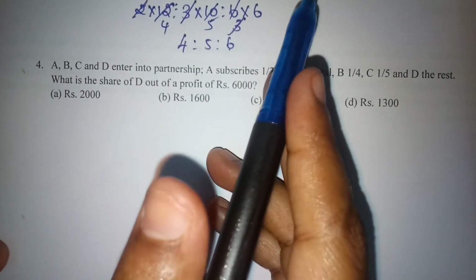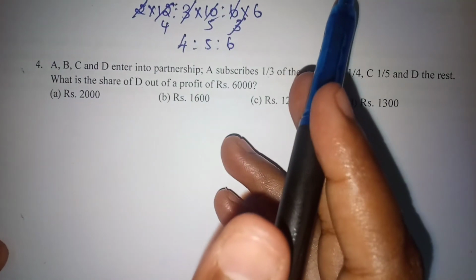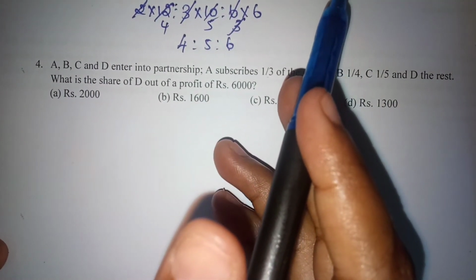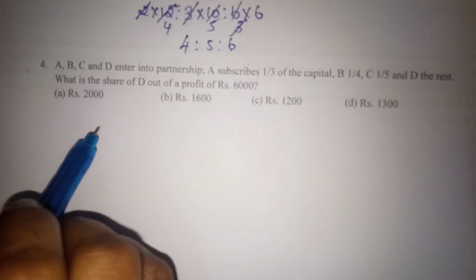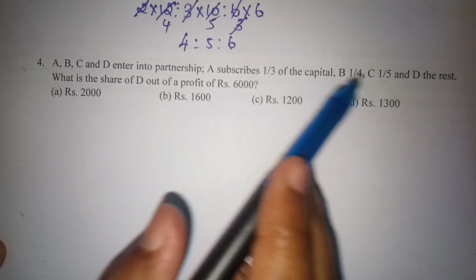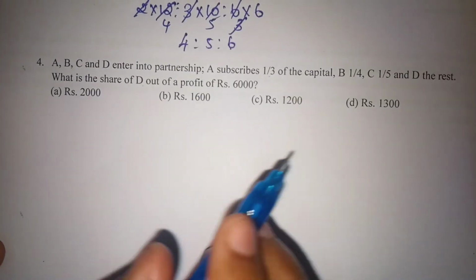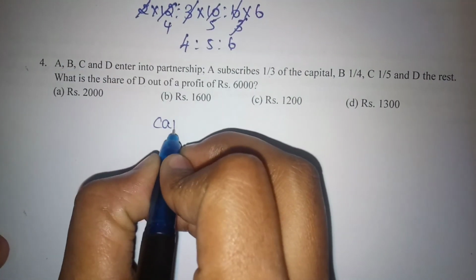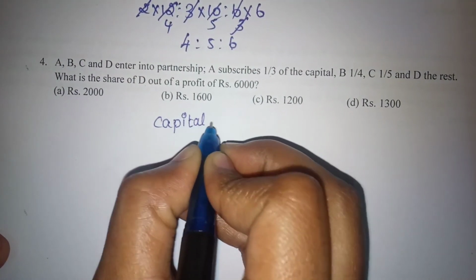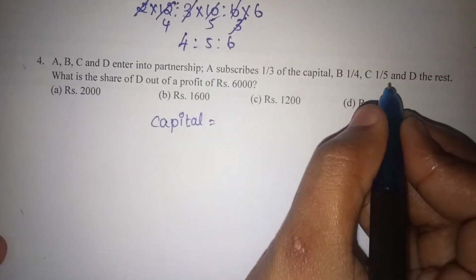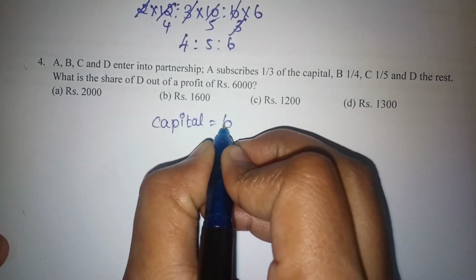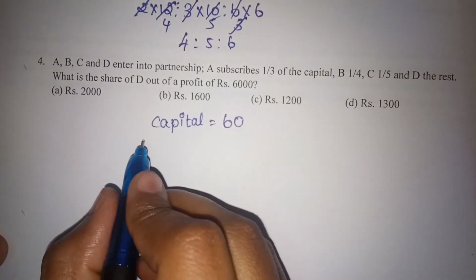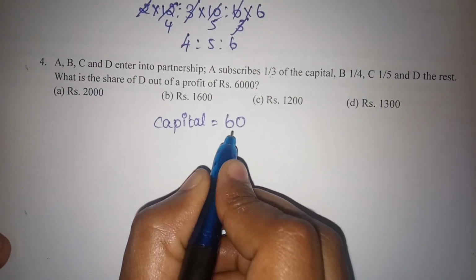In the previous problems, either the ratio or the investment amount was given, so it was easy for us to calculate the ratio of profit. But here they have given it as fractions, so I am going to assume the capital amount. The capital amount I am assuming here is nothing but the LCM of the denominators of the fractions. 3, 4 and 5 LCM is 60. So now we are going to assume the total capital amount of 60 rupees.